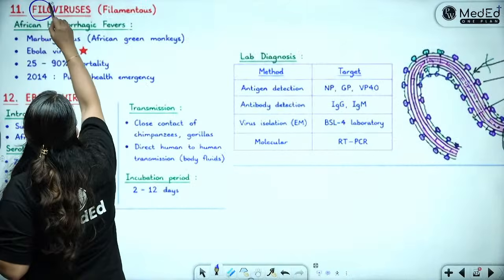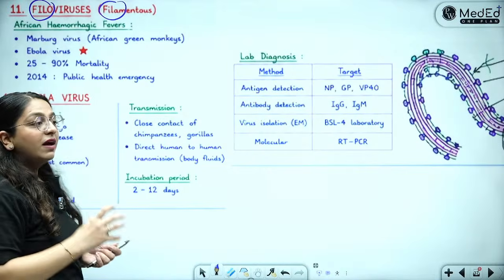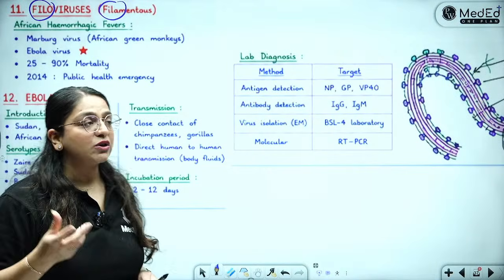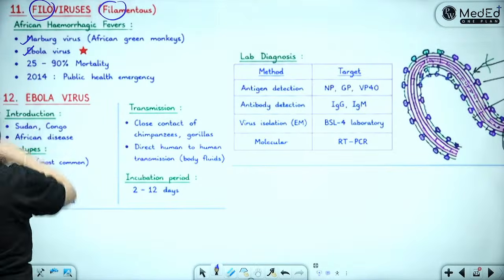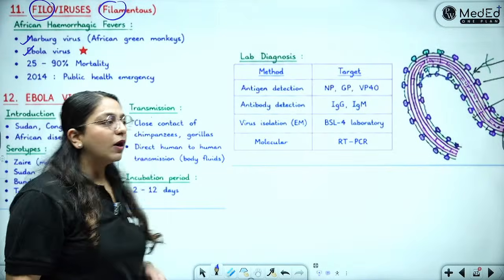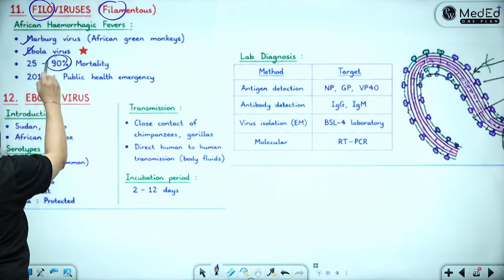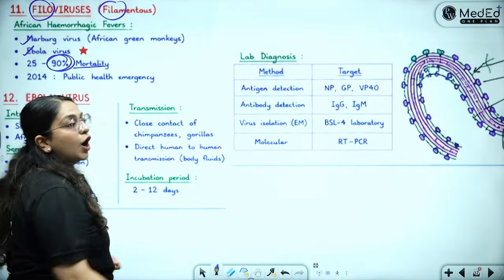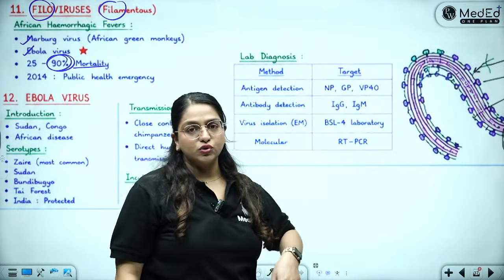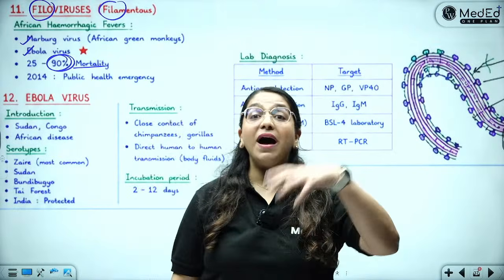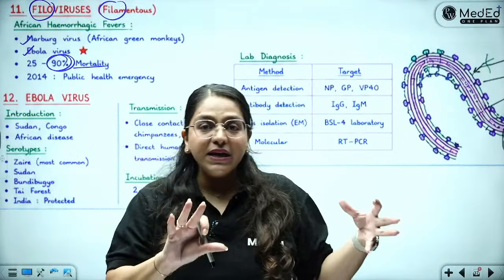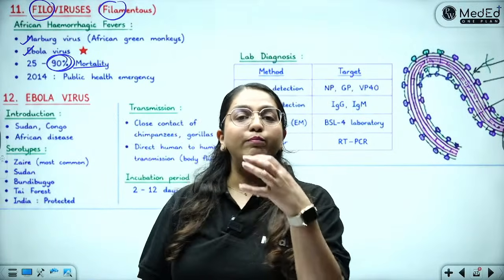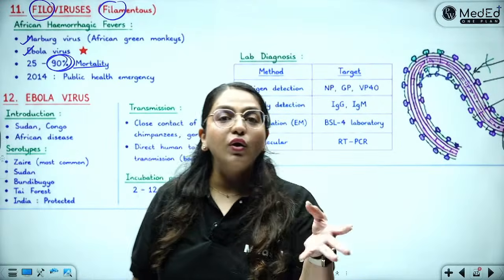Filo means filamentous. So you have a bowl of noodles called the Ebola virus. So there is the Marburg and the Ebola virus. What is important about the two? That there is approximately 90% mortality or 90% death rate associated. A virus which is going to mar or kill is Marburg, and these are filamentous like a bowl of noodles. So it is the Ebola virus.